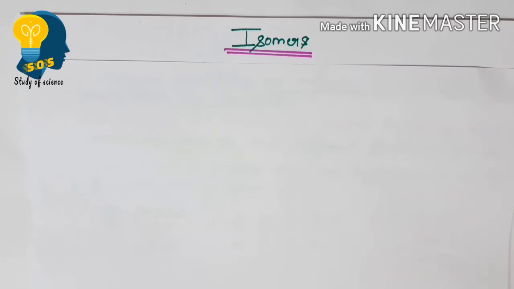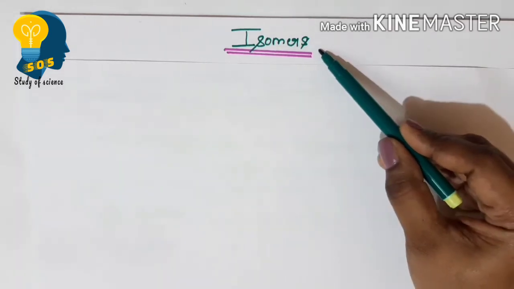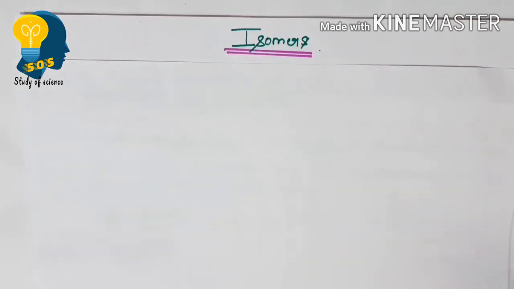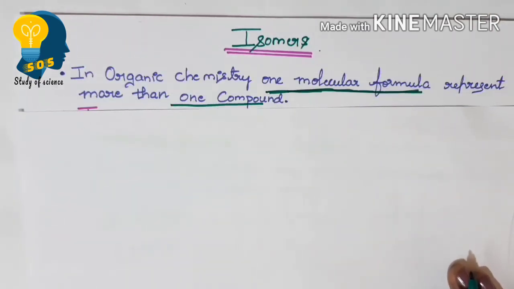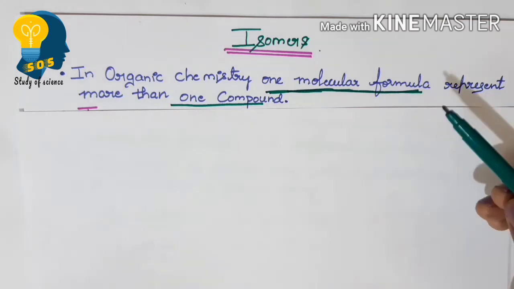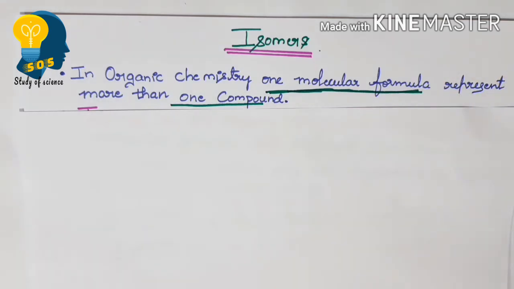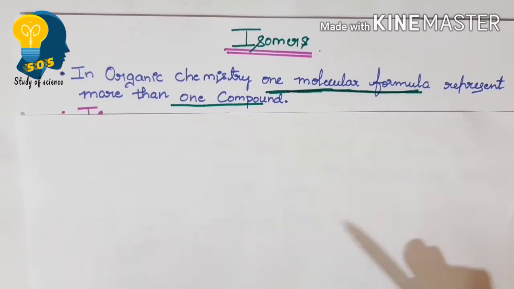In the previous session, we have understood about the IUPAC nomenclature for various organic compounds. In this session, now let us understand the next concept, that is isomers. Then, what are isomers? Isomers are organic compounds having only one molecular formula that can be represented with more than one compound.